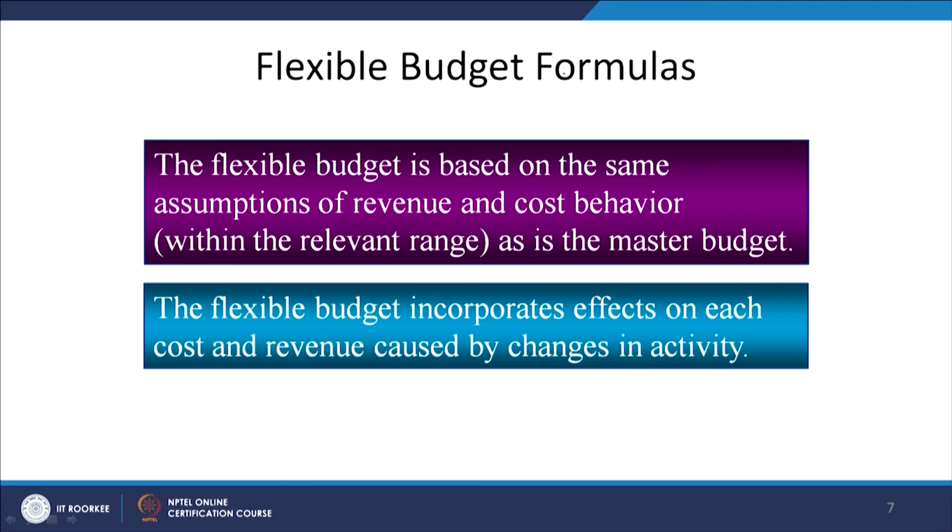Relevant range means we know that variable cost changes proportionally when the sales level changes. When the production is 7 lakhs, your variable cost will be this much, because if you require 10 units of raw material to manufacture 1 unit of the finished product, then if you manufacture 2 units, you require 20 units. If you manufacture 3 units, you require 30 units. So proportionately it is changing.